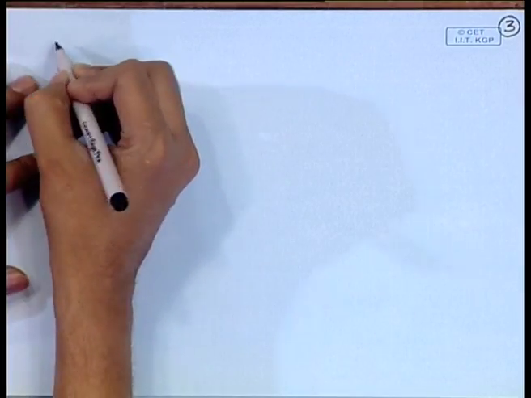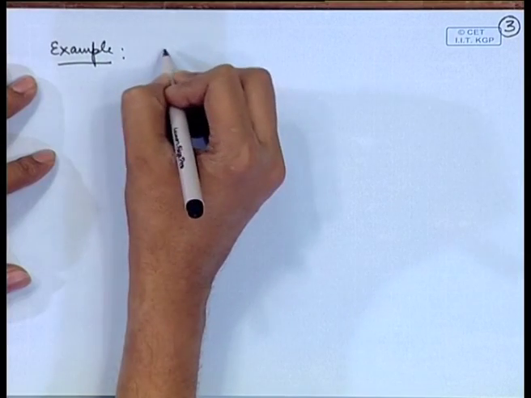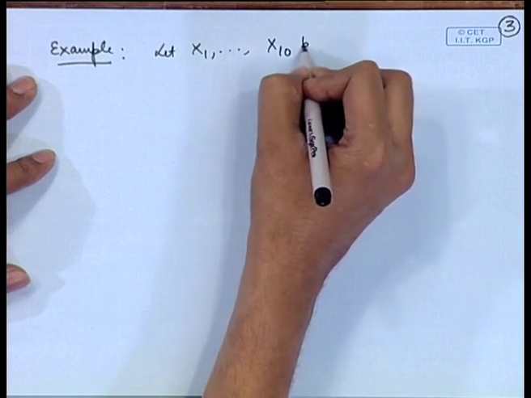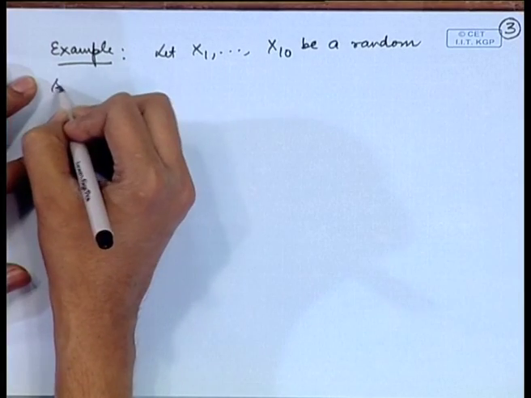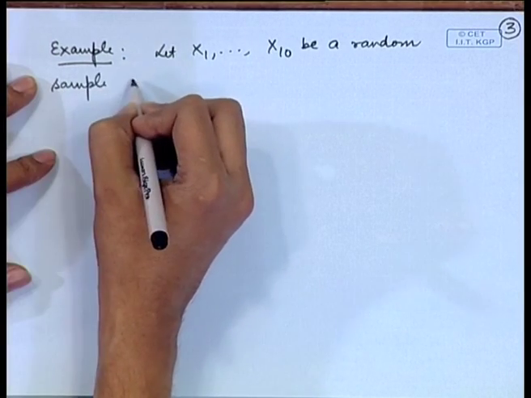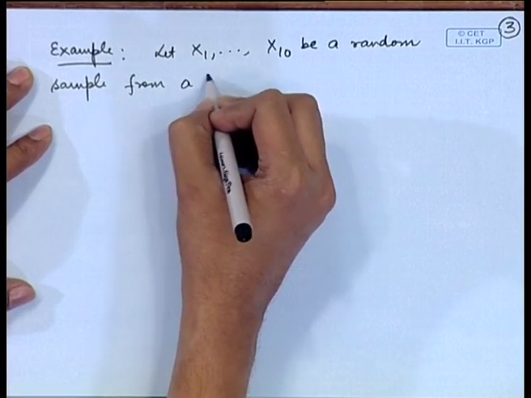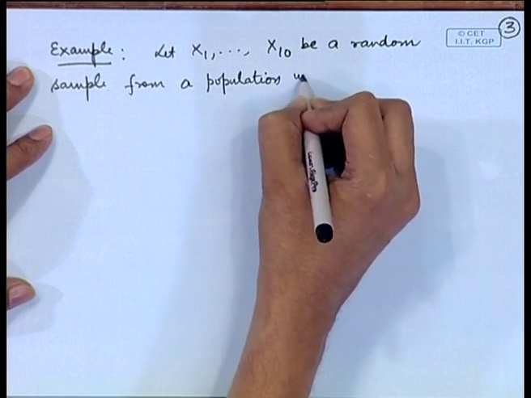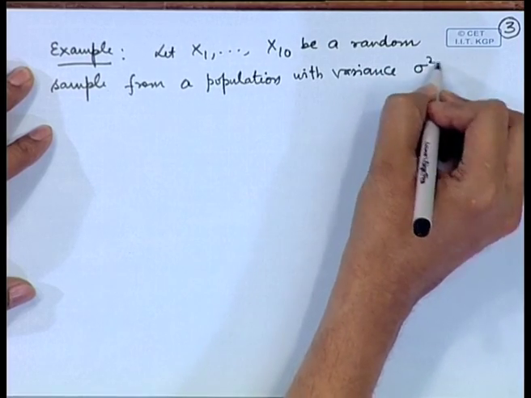Let us consider, let x 1, x 2, ..., x 10 be a random sample from a population with variance sigma square.